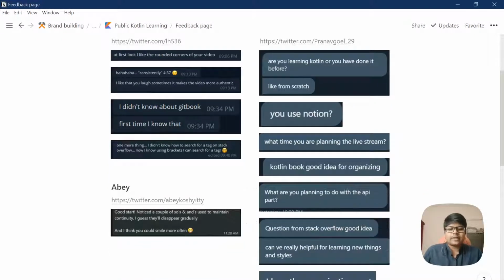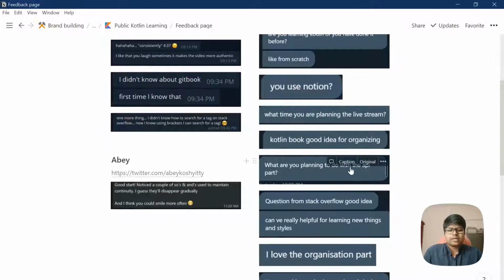Then, what am I planning to do with the API? I was just thinking of creating kind of a Twitter assistant or kind of a bot, not a bot specifically, but something that will help me maybe retweet my tweets or post something at a scheduled time, something like that. But just to get started, we are thinking of just fetching a tweet by using the Twitter API. That is just an example for us to get started, doing something rather than fumbling around.